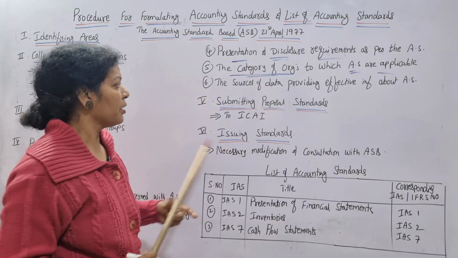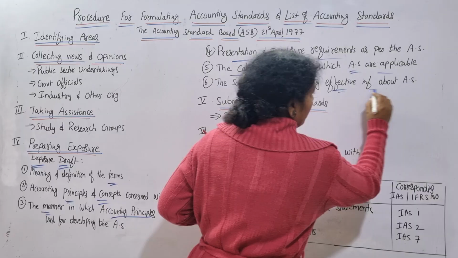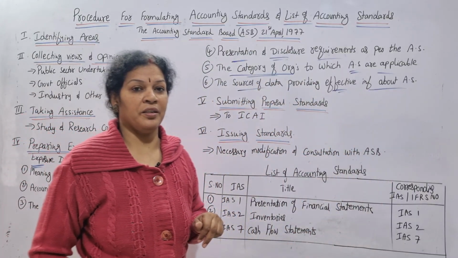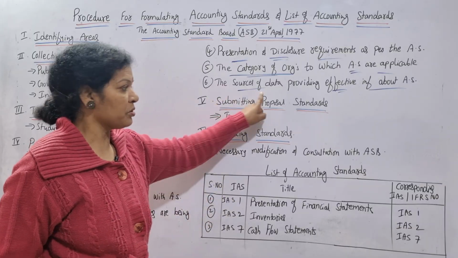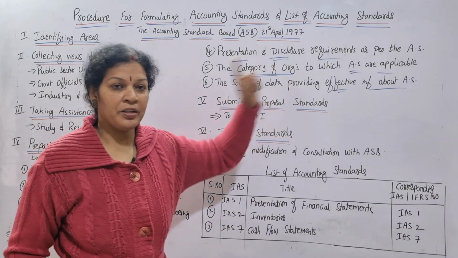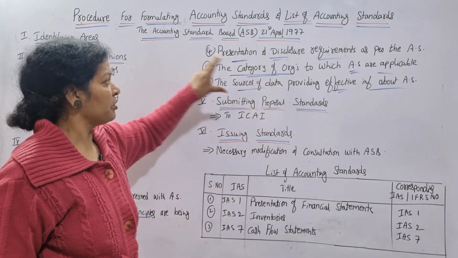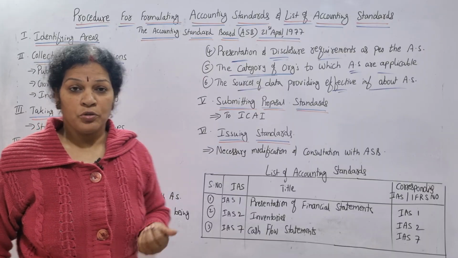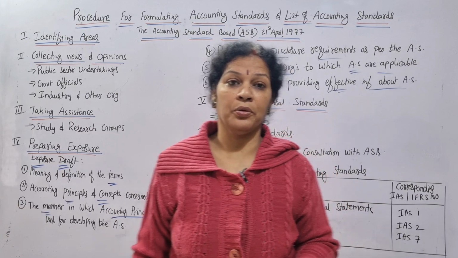Then after that, the sources of data providing effective information about the accounting standard. What is the data taken? For which data this is applicable, that is also the sources of data providing effective information about the accounting standards. So all these 6 points you have to mention. All these 6 points come under the exposure draft.